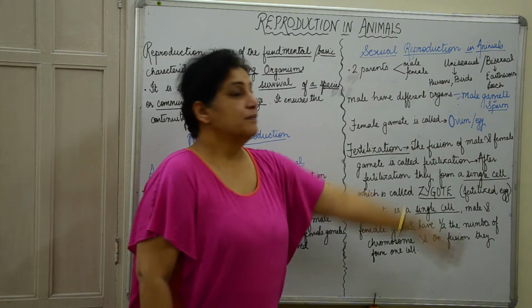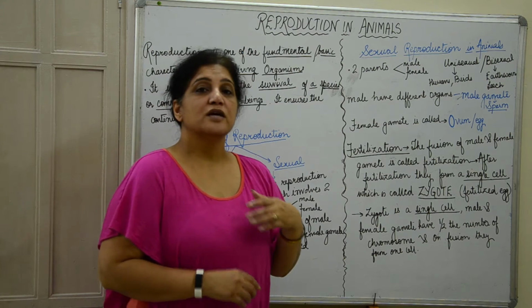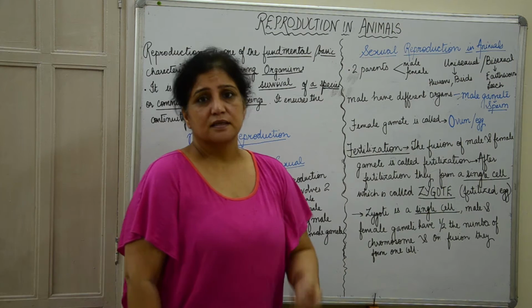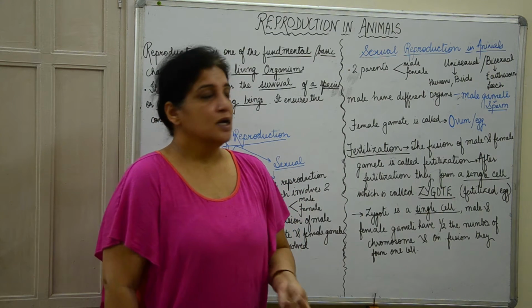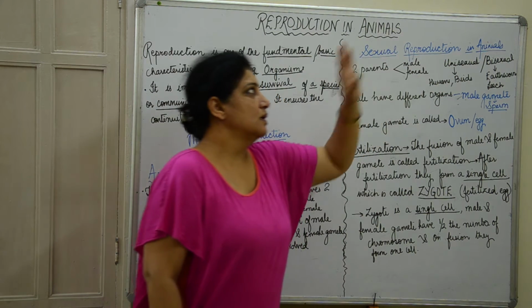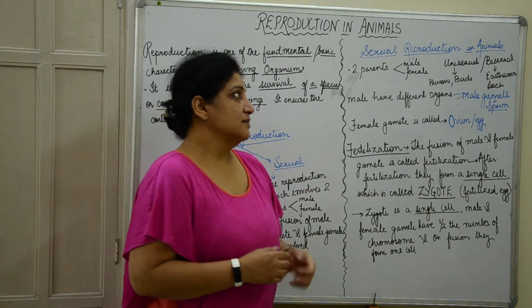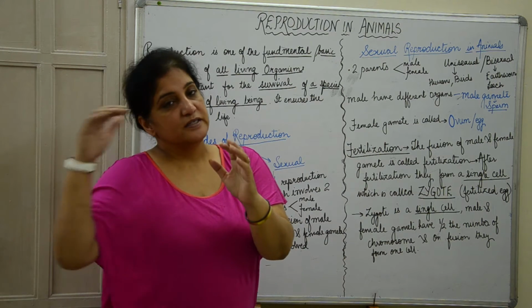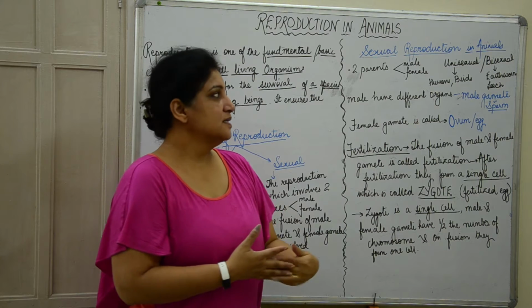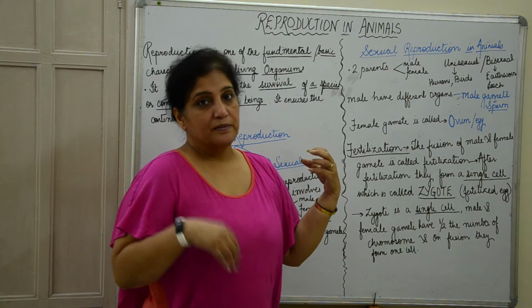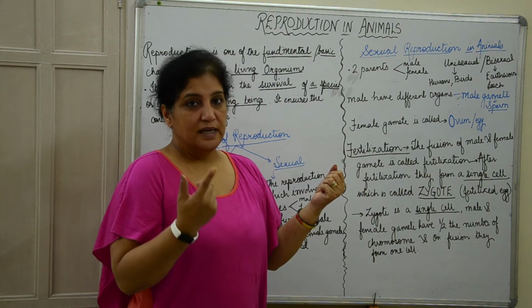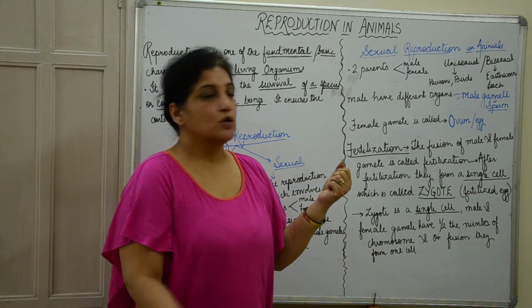Now we have bisexual organisms also, which are capable of producing both kinds of gamete. An example is the earthworm, another example is the leech. But in this chapter, we are basically dealing with unisexual reproduction in animals. So you will find a male will be different from the female. The male will have a different set of organs, and will produce a male gamete which is called sperm. So the male sexual gamete is called a sperm.